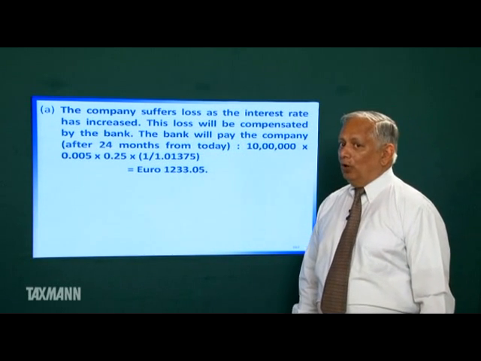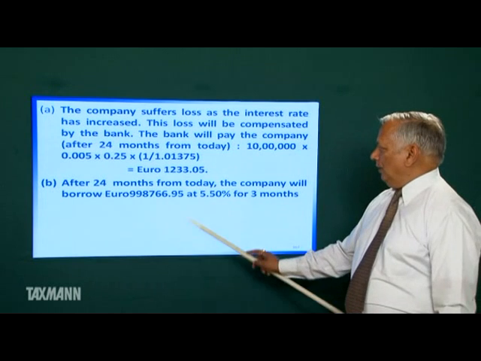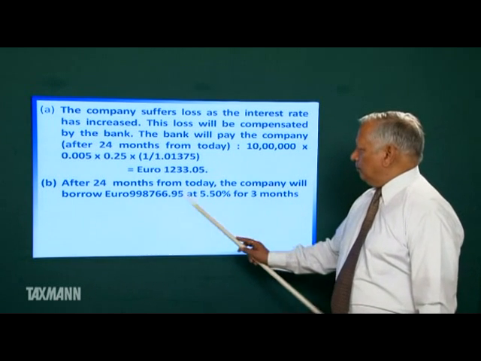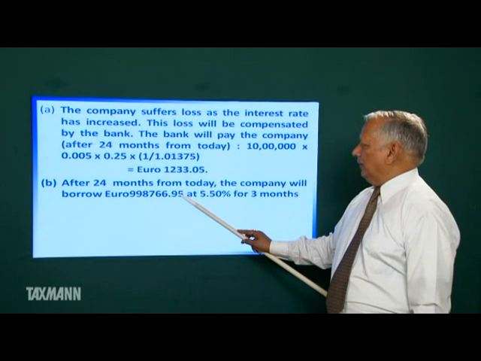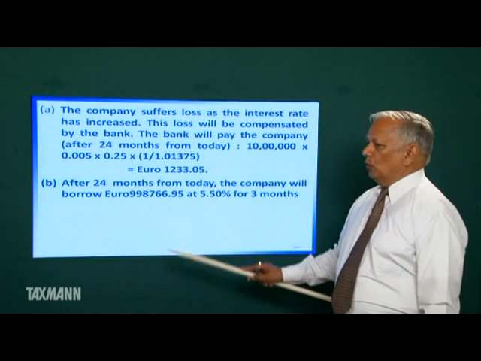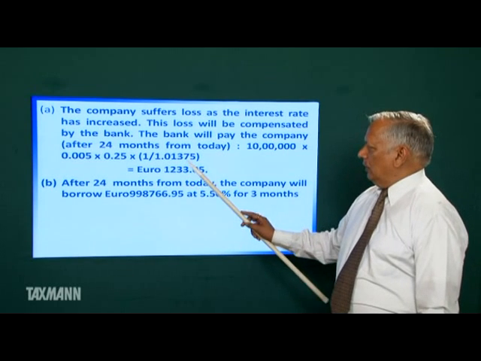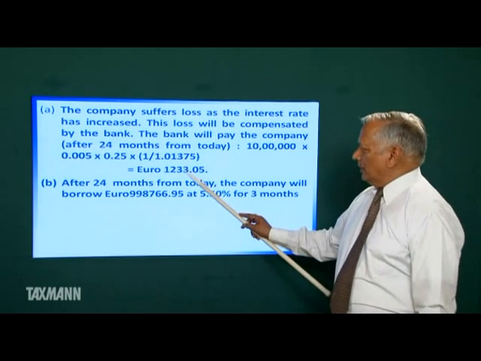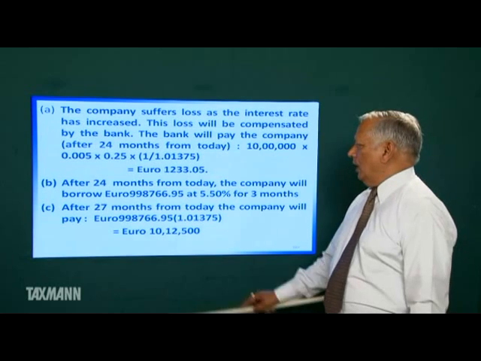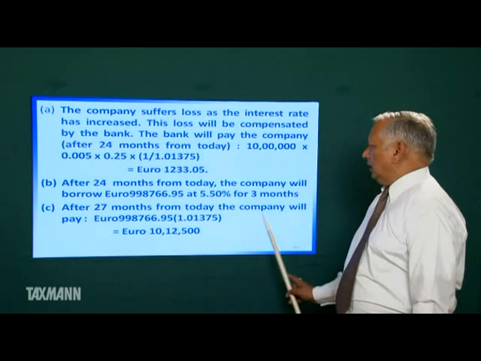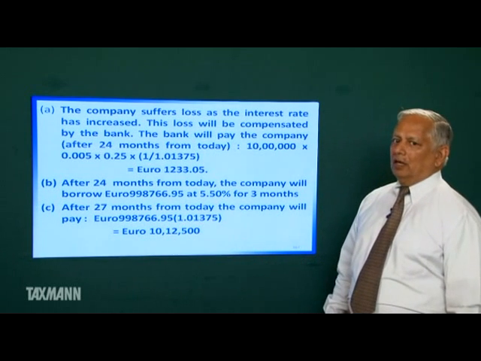The company was to borrow 1 million. Now, the company will be borrowing a lesser amount. After 24 months from today, the company will borrow 9,98,766.95. It was to borrow 10 lakh, and it has got this much amount from the bank. So, it will borrow 10 lakh minus the amount it got from the bank at the rate of 5.50% for 3 months. After 27 months from today, the company will pay this much amount as return of the loan.